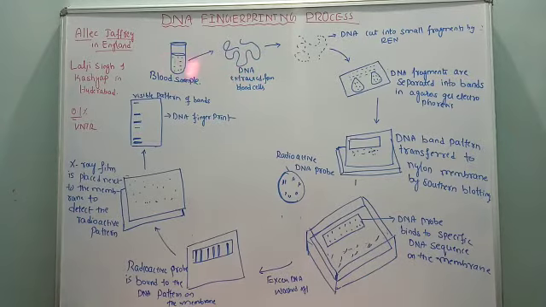From the cell, we are going to isolate the DNA, because DNA is found within the nucleus, and the nucleus is found within the cell. So, from the cell, we have to isolate the DNA. This is the DNA which is extracted from the cell. So, from the collected biological sample, the DNA is isolated.